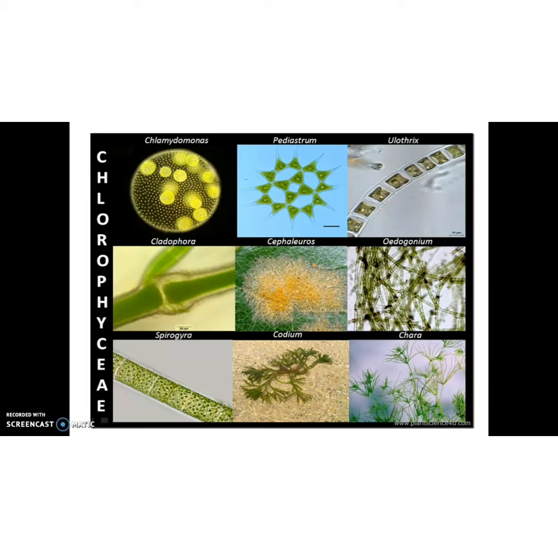Okay, children? So you got a clear idea about Chlorophyceae. What are the main important characteristics? They are commonly known as green algae. And tell me the major pigment found in green algae. Yes, chlorophyll A and B. And they store food in the form of starch. Their cell wall is made up of cellulose. Okay. And these are the important characteristics of Chlorophyceae.